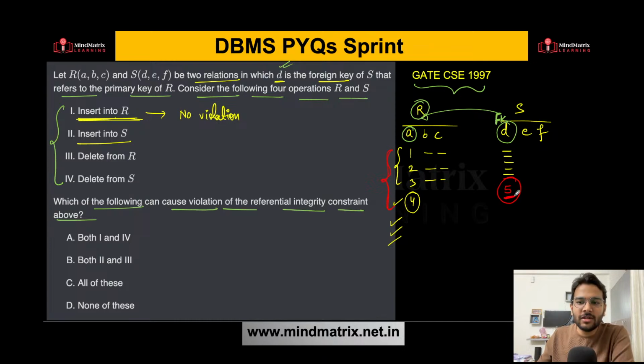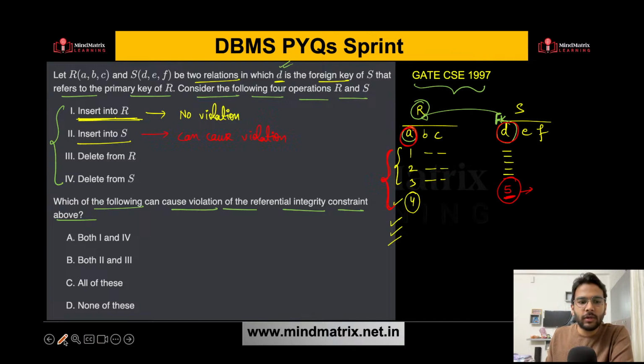If you are inserting 5 over here, it has to be present here, because D is your foreign key which is referencing to the primary key of relation R. So that is the reason this will cause violation. Yes, may cause violation or can cause violation, you can say, right? If you are inserting some value which is not present over here in relation R for this attribute A.